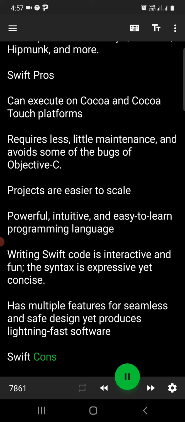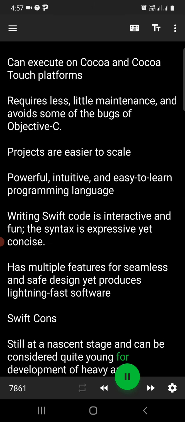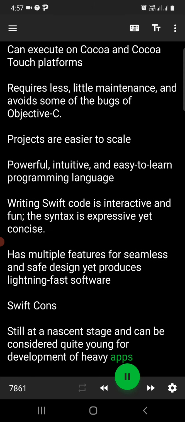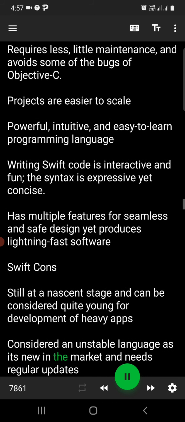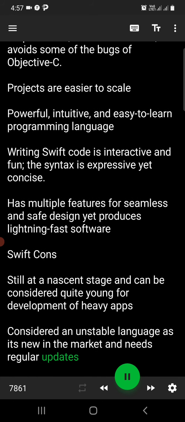Swift cons: still at a nascent stage and can be considered quite young for development of heavy apps. Considered an unstable language as it's new in the market and needs regular updates.